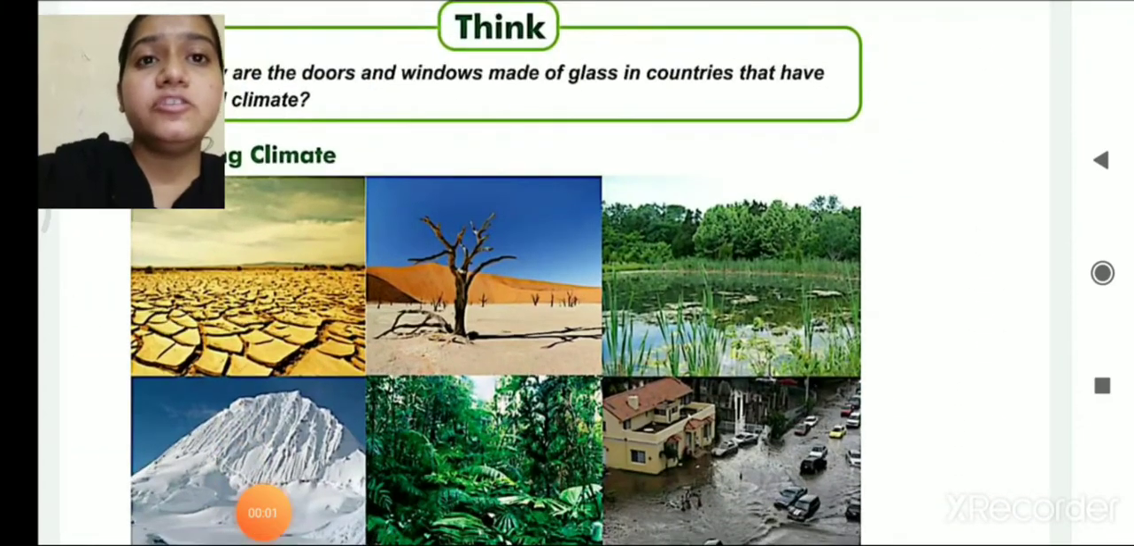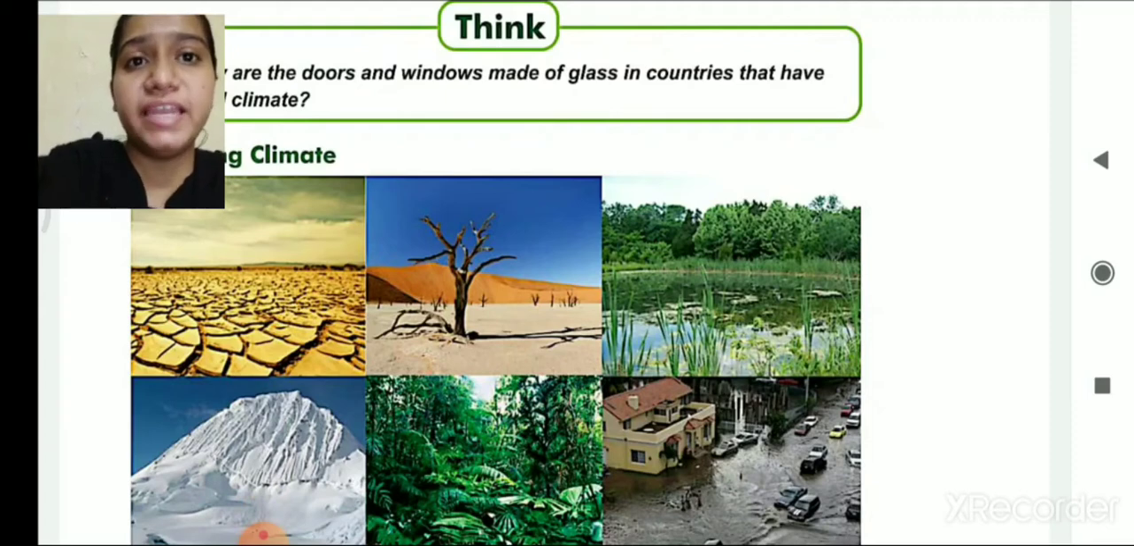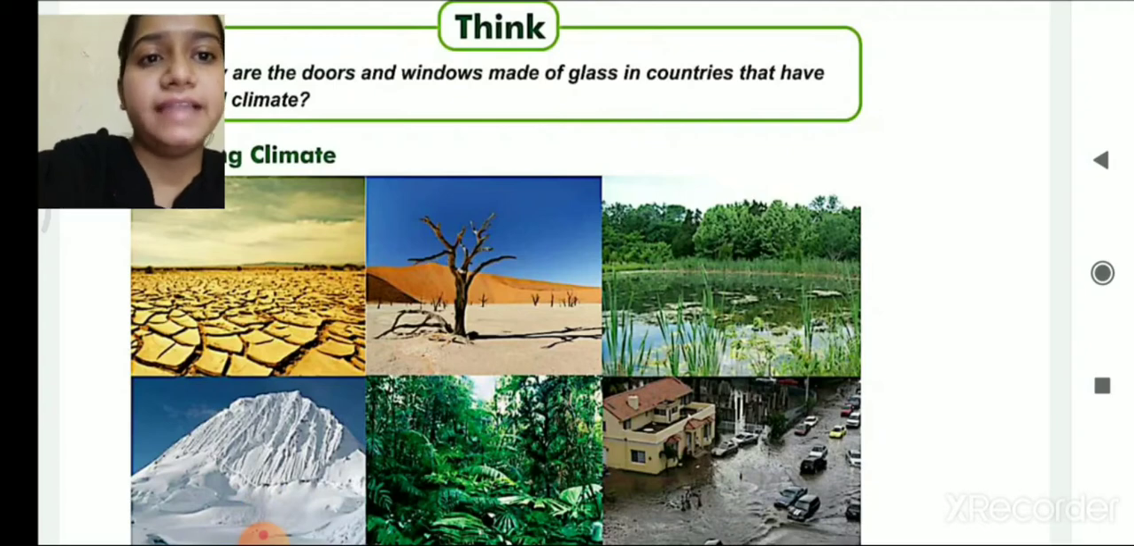The very next topic is changing climate. So how does a climate change in a particular area? Let's see the photographs. The first photograph here is of arid land, in which there are cracks in the land due to lack of rainfall. The very next picture is of desert. So here we can see that there is lack of water and sand can be found in the desert regions.